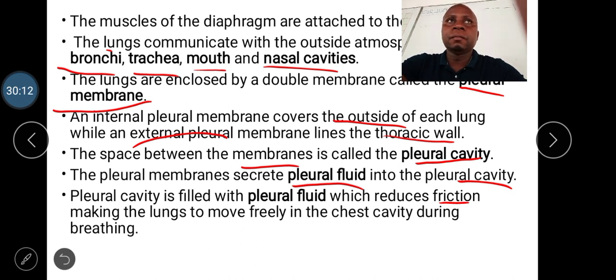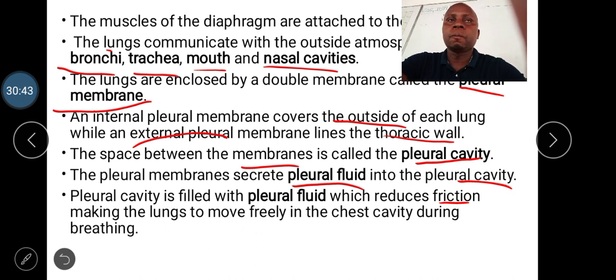What is the name of the membranes that cover the lungs? The pleural membrane. What is the function of the pleural membrane? The function of the pleural membrane is to secrete pleural fluid which lubricates the lung.